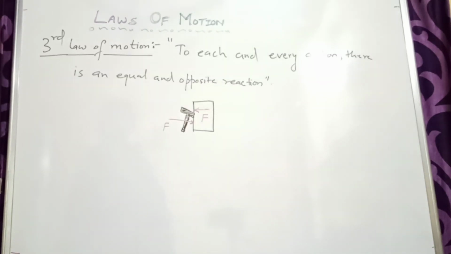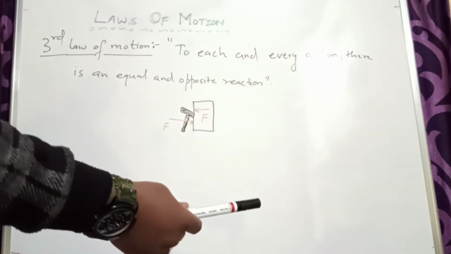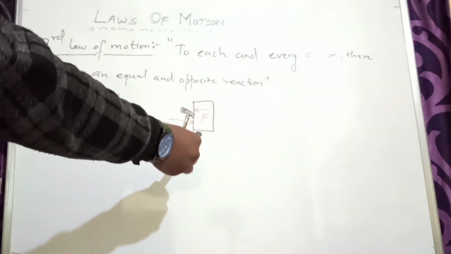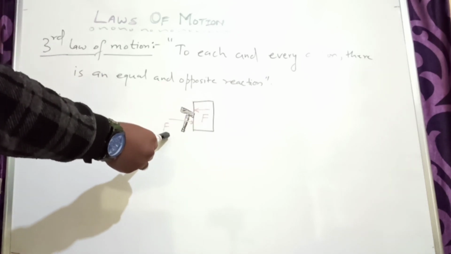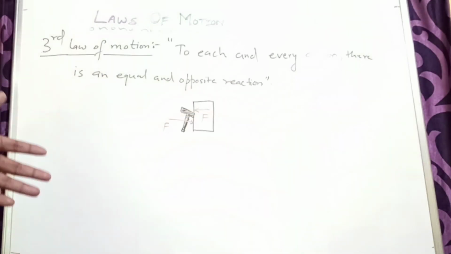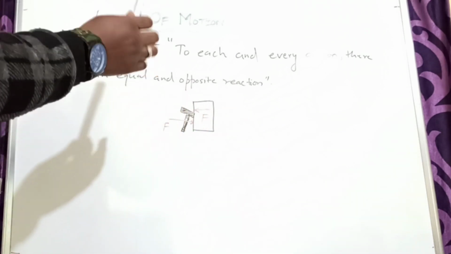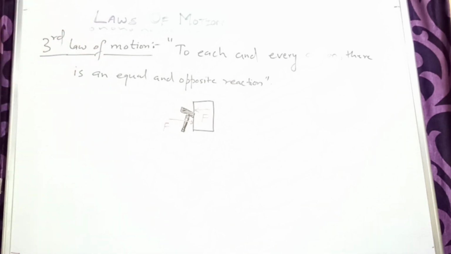Now come to the third law of motion, which is the last law of motion. According to this law, to each and every action there is an equal and opposite reaction. This is a very simple law and extremely important. For example, say this is a wall and we are hitting it with a hammer. If we are applying F force on the wall, then the wall will also apply the same amount of F force on the hammer. So this is basically the third law of motion. So there are three laws of motion, which are explained in this video.